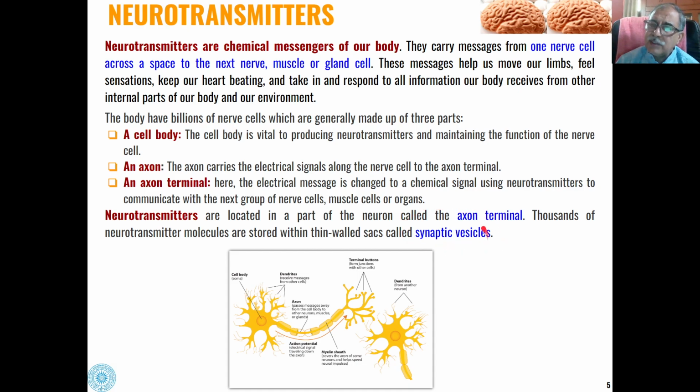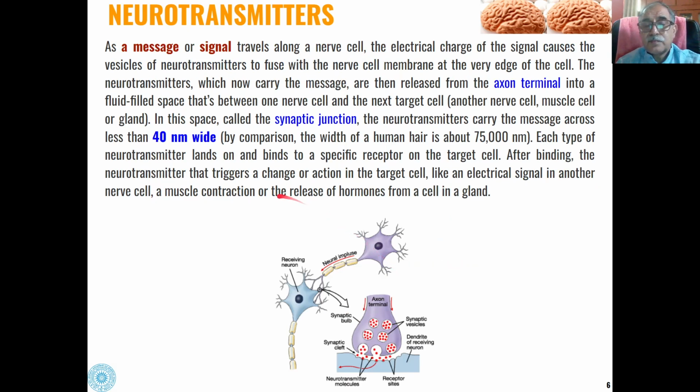And the signal is passed through these synaptic vesicles to the other nerve cell. So, for example, say this is one nerve cell and this is another nerve cell which will be receiving the signal. This will be giving the neural impulse from one nerve cell to the other nerve cell.